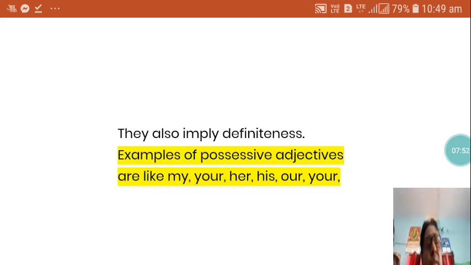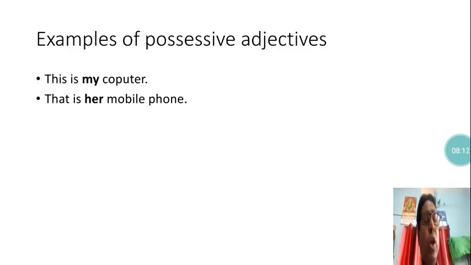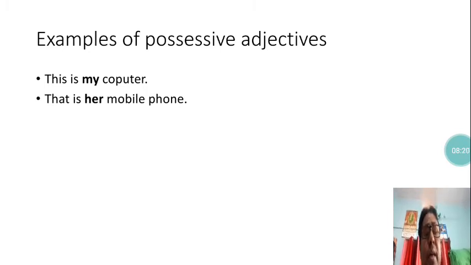So the adjectives which show possession or ownership are called possessive adjectives. Some more examples. This is my computer. Whose computer? My computer. So you are showing that you are the owner of that computer. So my here is showing possession of the computer. So my is a possessive adjective. That is her mobile phone.